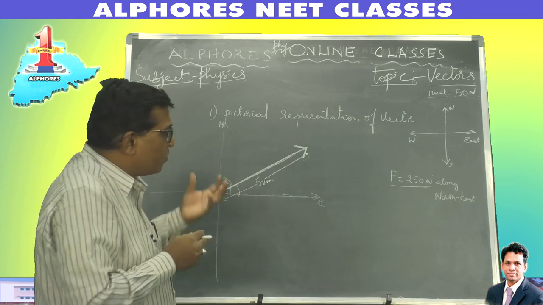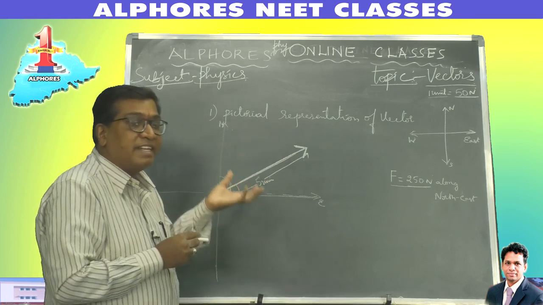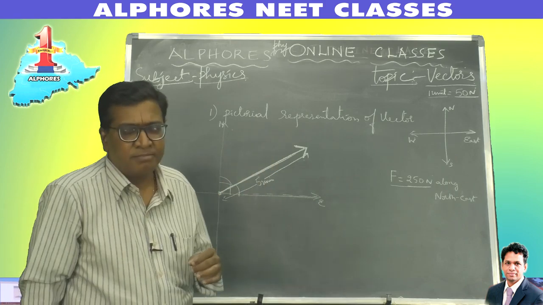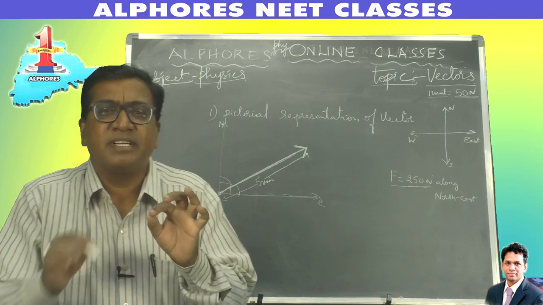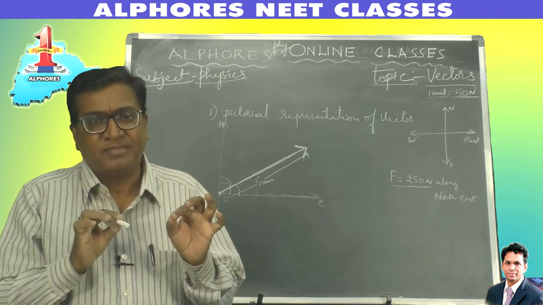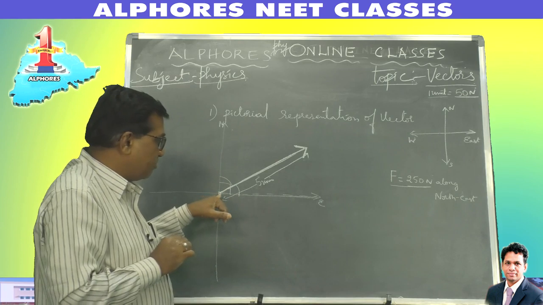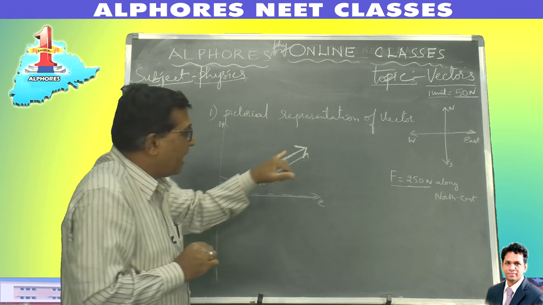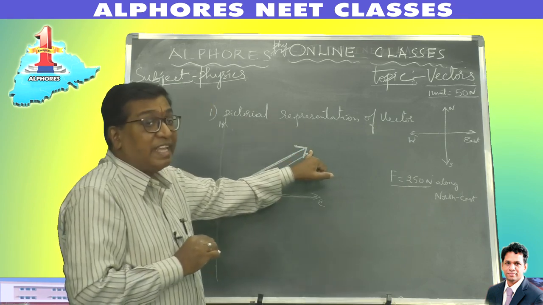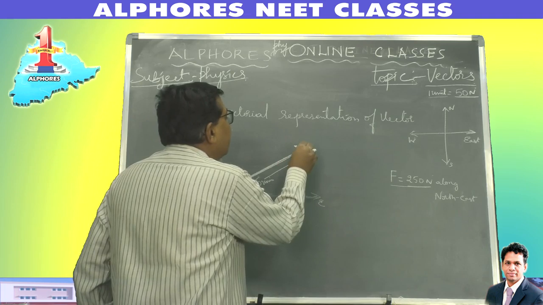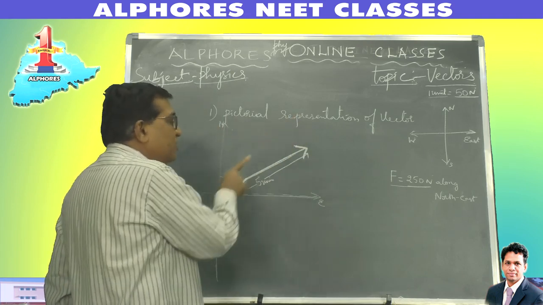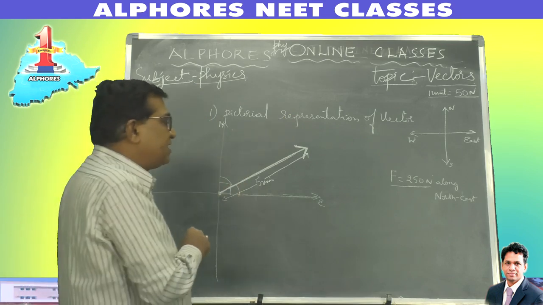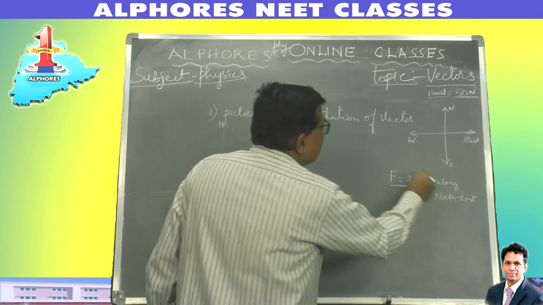So this is one of the ways of representing a vector by a diagram, the graphical method, the pictorial representation of a vector. A vector is always represented by a line segment, right? A line segment has an initial point, the origin, the tail of the vector, and the ending point, the terminal point called the head. This is the arrow head. The arrow represents the direction, from which point to which point it is moving. Similarly, the magnitude is represented by scaling.